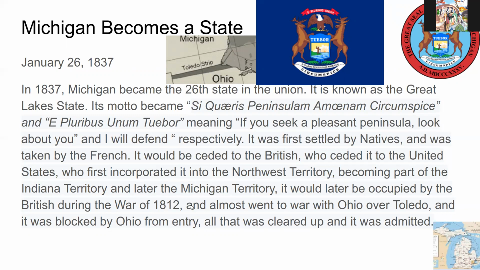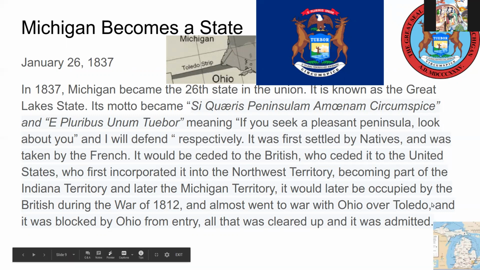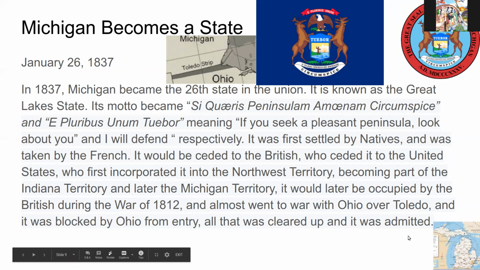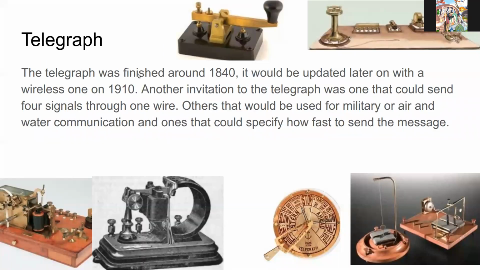They also almost went to war with Ohio over the Toledo Strip, and it was because of that it was blocked by Ohio from entry to the Union. That was cleared up with compromise. Ohio would get Toledo, and Michigan would get the Upper Peninsula. It was then admitted. The telegraph was finished around 1840